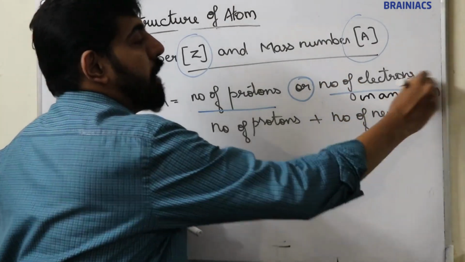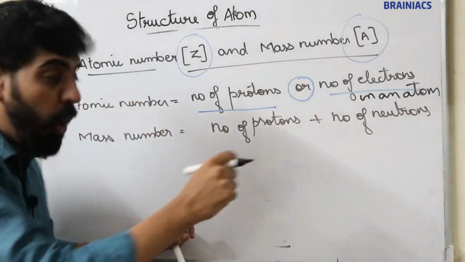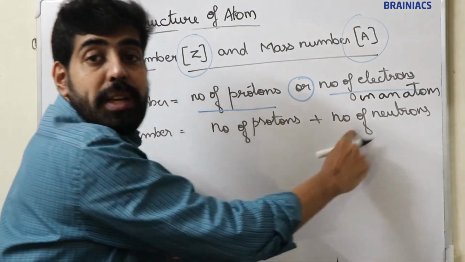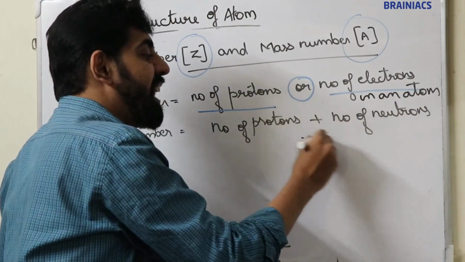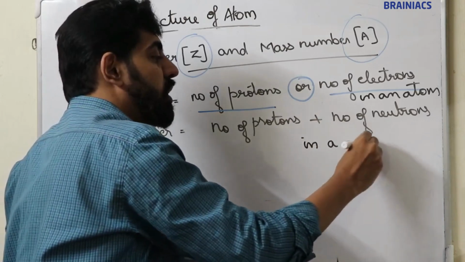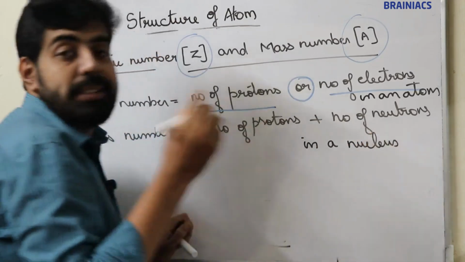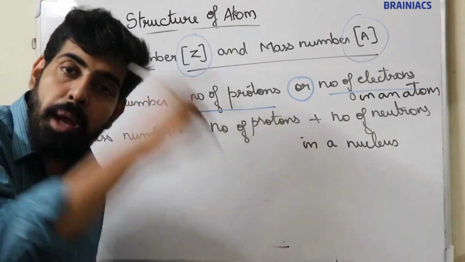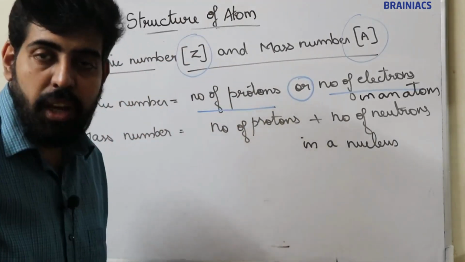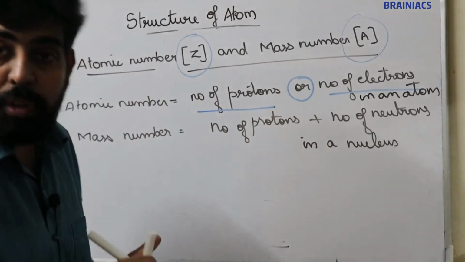Now, what is mass number? Mass number is the sum of the number of protons and the number of neutrons in a nucleus. So you should remember these two.